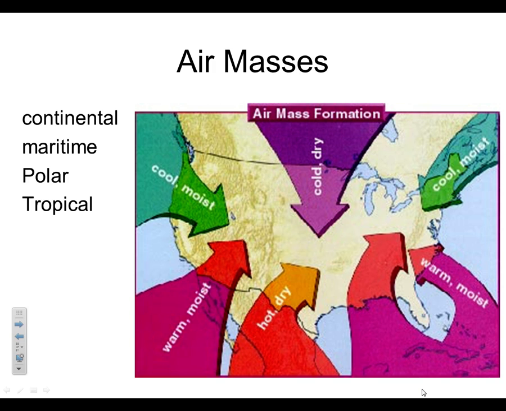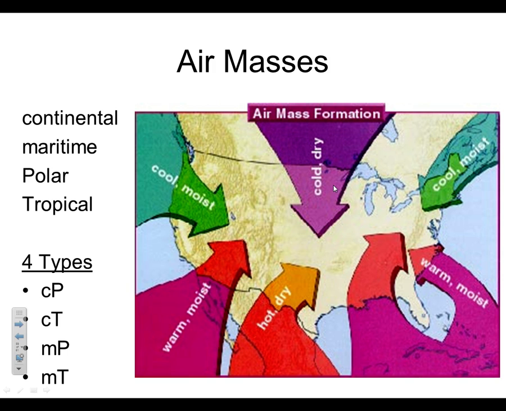So now that you know those, we can just combine those and get the 4 types of air masses that affect the United States. First one, CP. So it's going to be continental polar. It's cold and dry. Continental tropical. It's hot and dry. Maritime polar. Cold and moist. Maritime tropical. Hot and moist. Very easy.